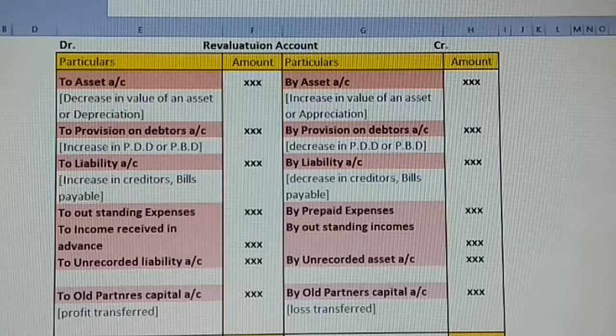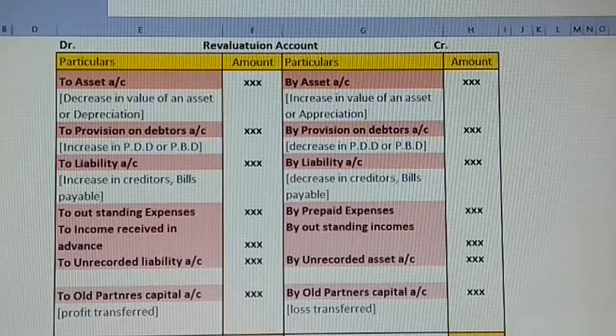Again, similarly, suppose we find that our performance is better and better, and we are completely recovering the amounts from our customers, from the debtors. In this case, your company is deciding, from the 1,000 of the basic provision, let us reduce 500. So what is the benefit we are going to get? 500 of your burden is reduced. So that is going to be a benefit. Take it on the credit side.